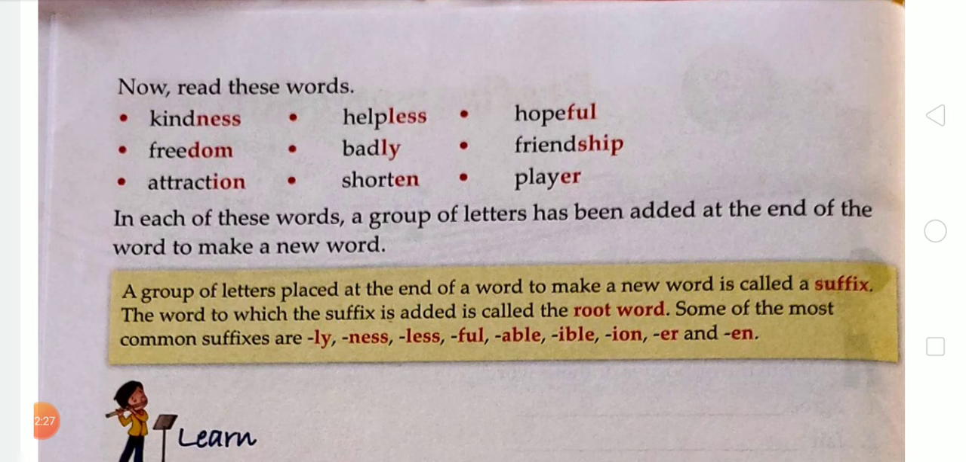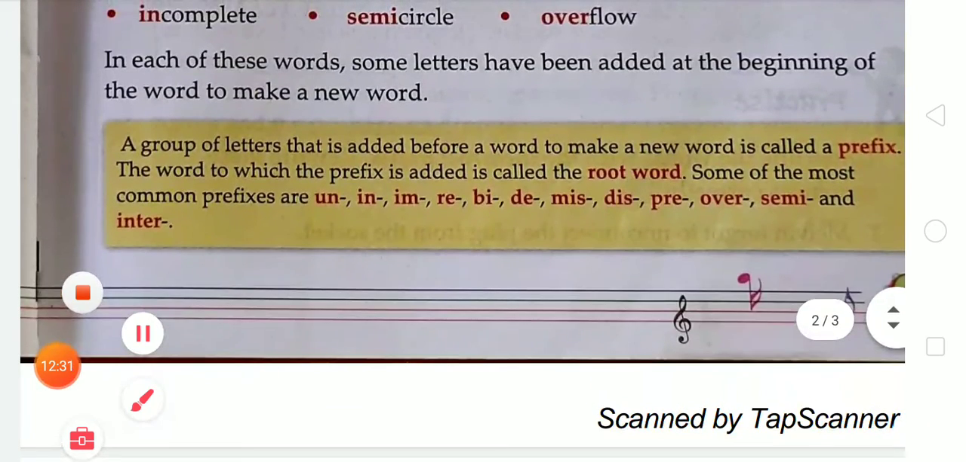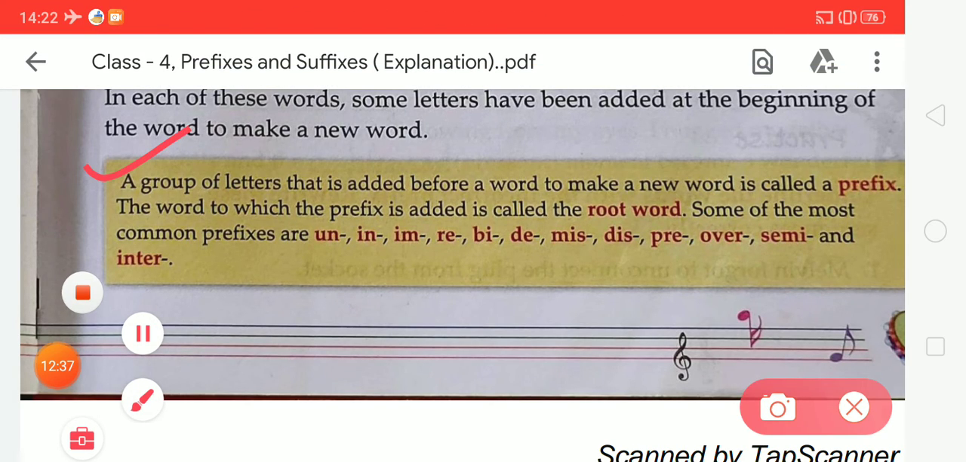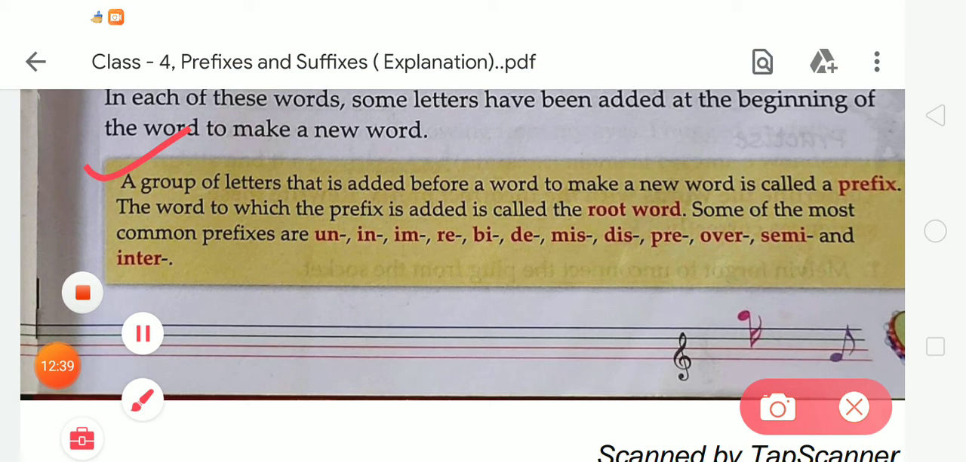Okay student, so first of all we learn the given definitions of suffixes and prefixes. In a prefix, a group of letters that is added before a word to make a new word is called a prefix. The word to which the prefix is added is called the root word. Some of the most common prefixes are given in the bracket, so you must learn them.